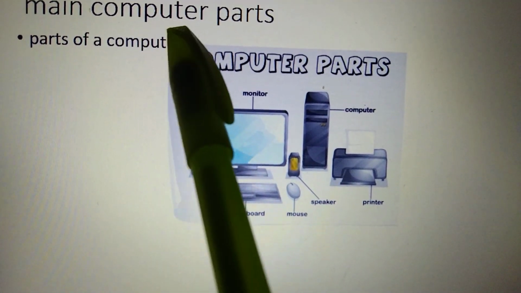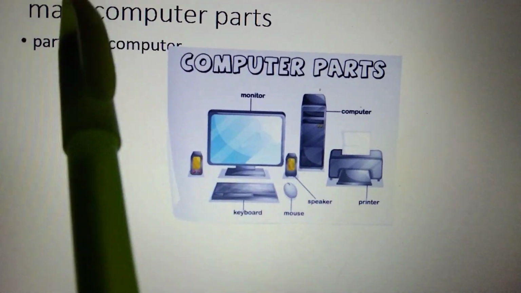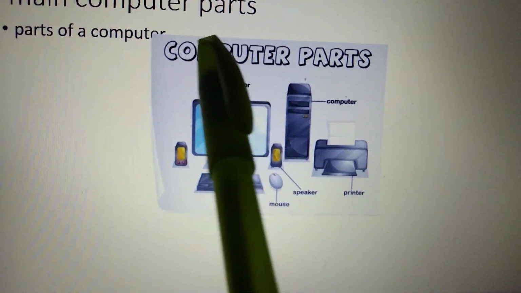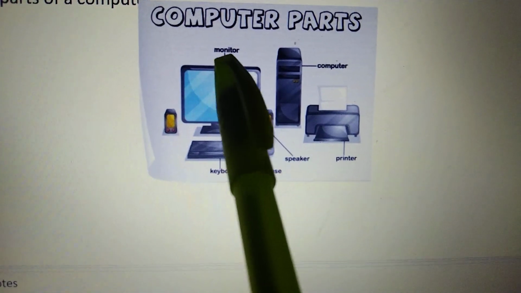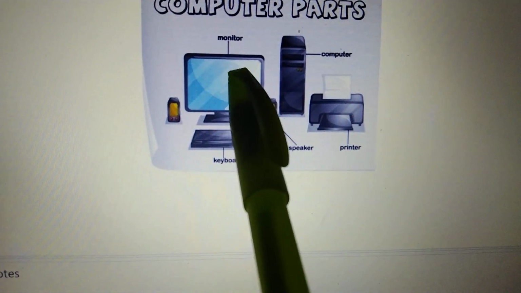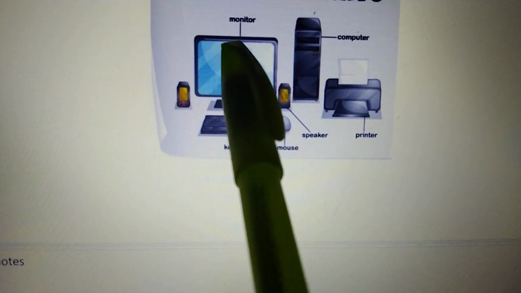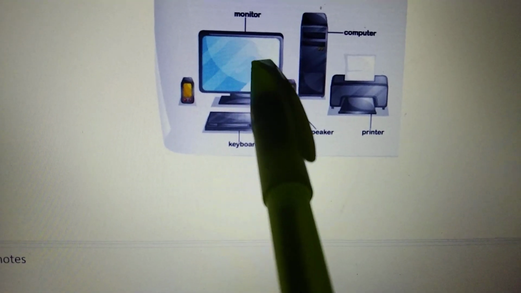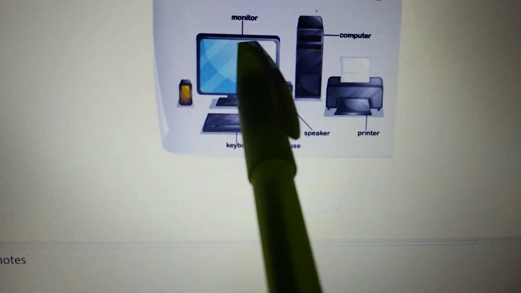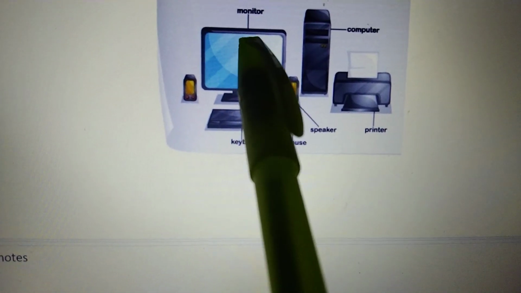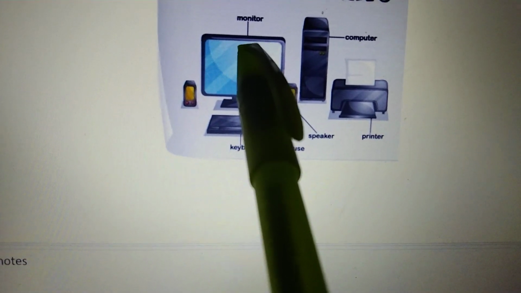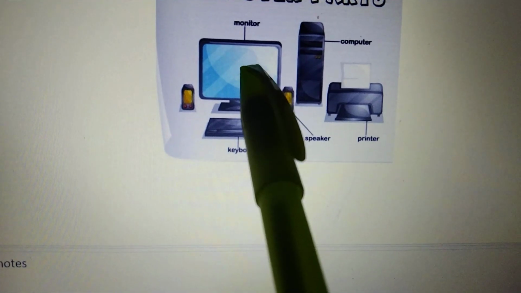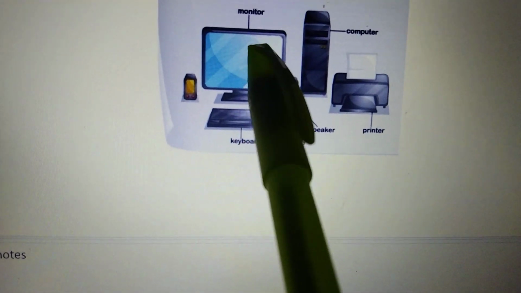The main computer parts. We have a monitor, where the data which has been processed is going to be displayed. So the monitor is an output device.